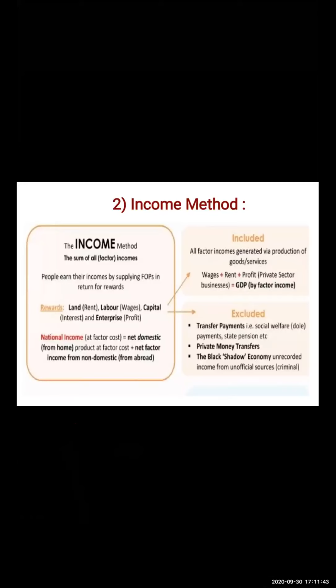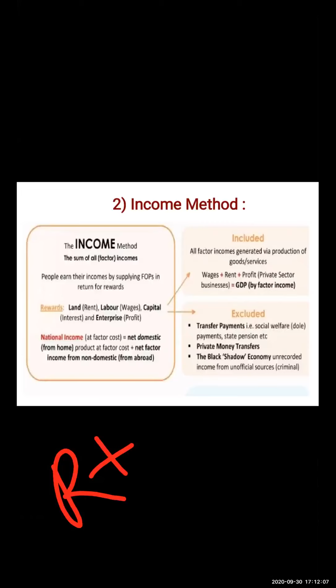Now in the economy we have households. Each and every person in our economy receives some reward, and this reward is called income. So when we calculate all the rewards received by each household, we can calculate national income. This method is from the distribution side.